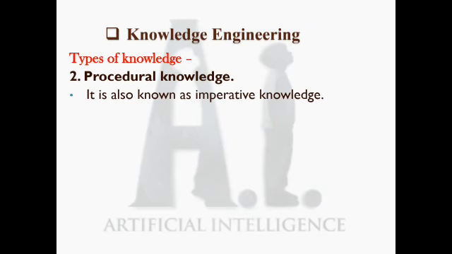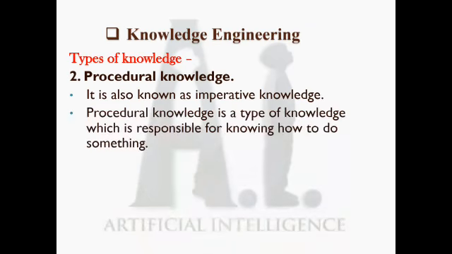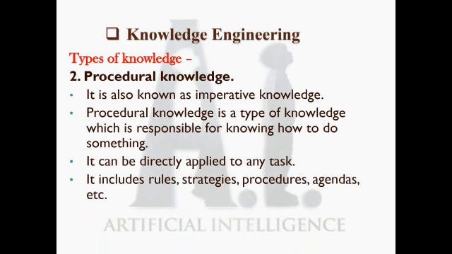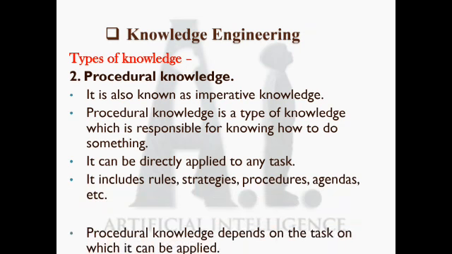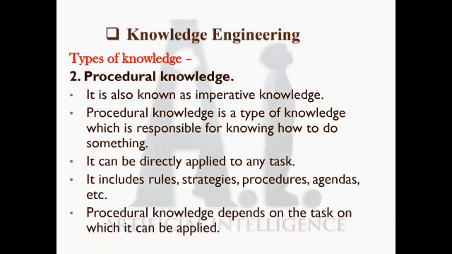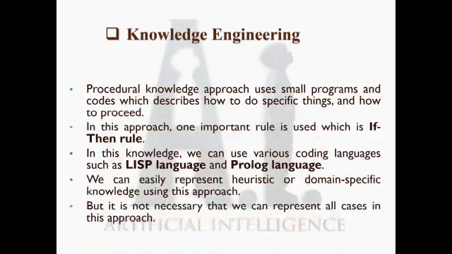Now the next one is procedural knowledge. It is also known as imperative knowledge. Procedural knowledge is a type of knowledge responsible for knowing how to do something. It can be directly applied to any task. It includes rules, strategies, procedures, agendas, etc. Procedural knowledge depends on the task to which it can be applied.